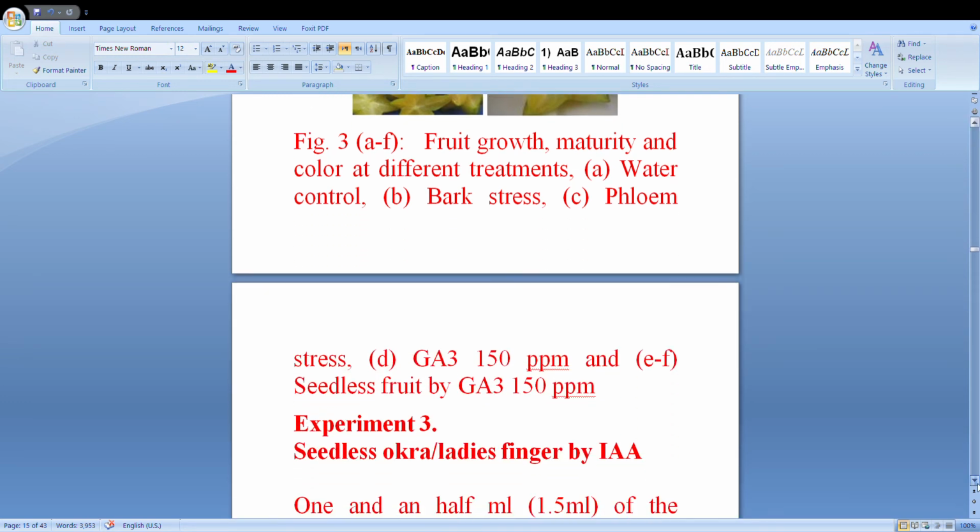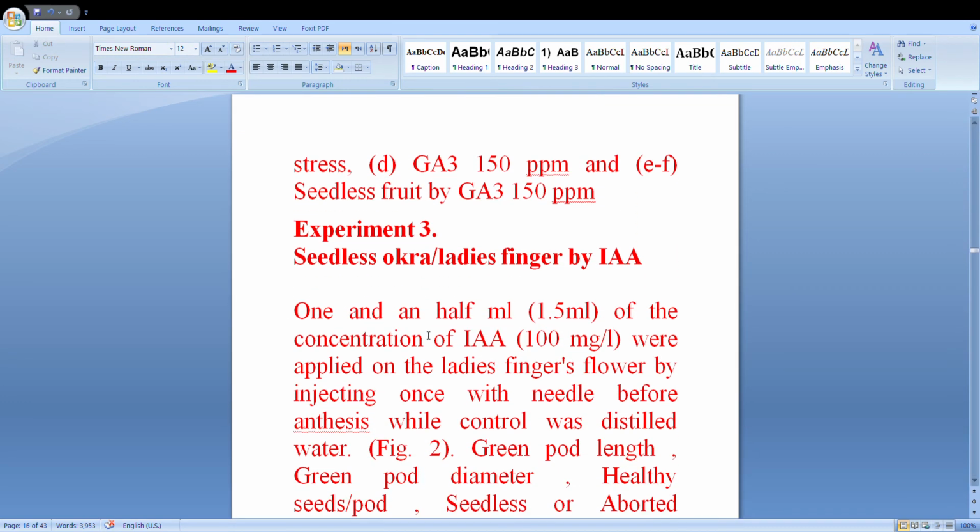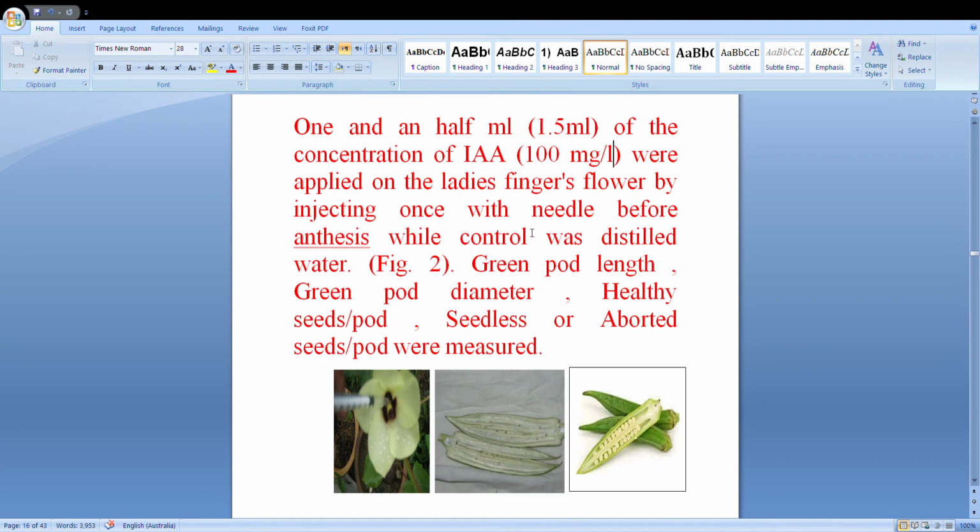And also you can see here seedless okra, ladies finger, or bhendi, by IAA. My PhD student did this work with 1.5 ml of a concentration of 100 milligram per liter (ppm) IAA, applied on the okra flowers by injecting once with a needle before anthesis, while the control was distilled water. Green pod length, pod diameter, healthy pods, seedless and aborted seed were measured.